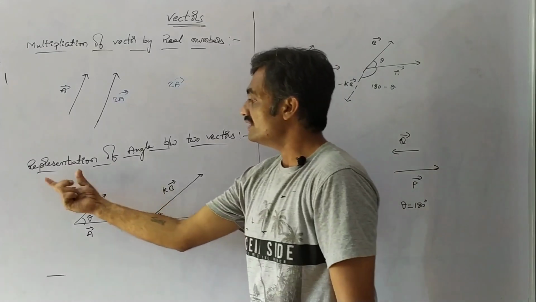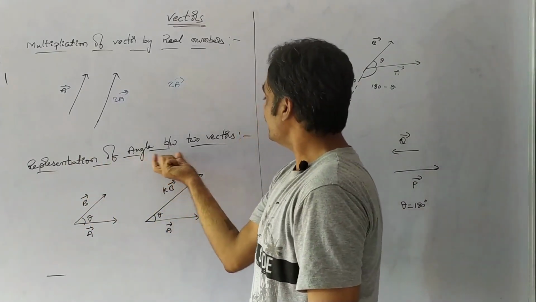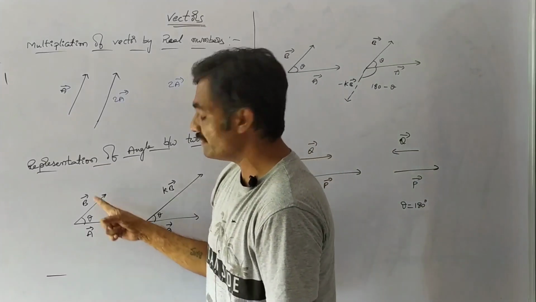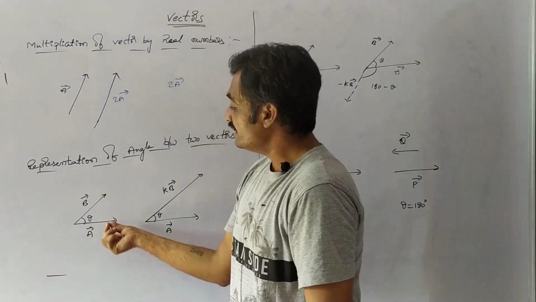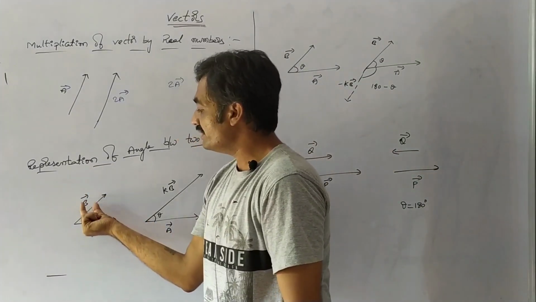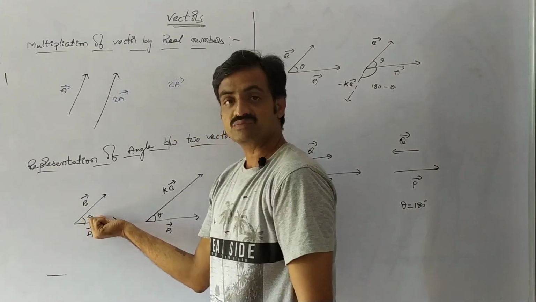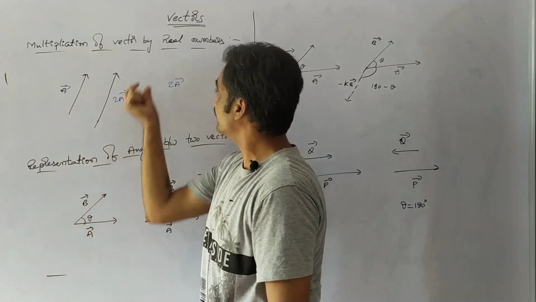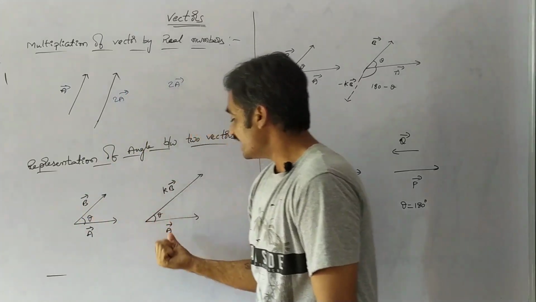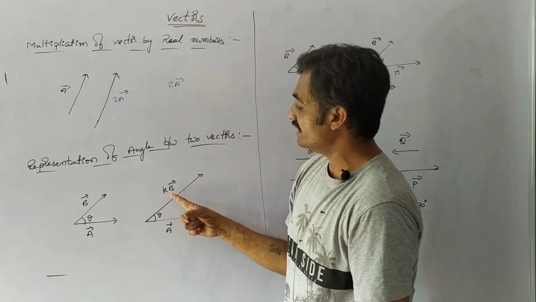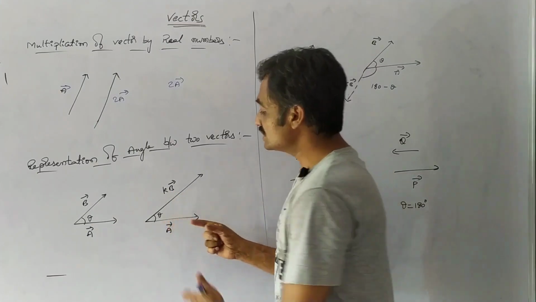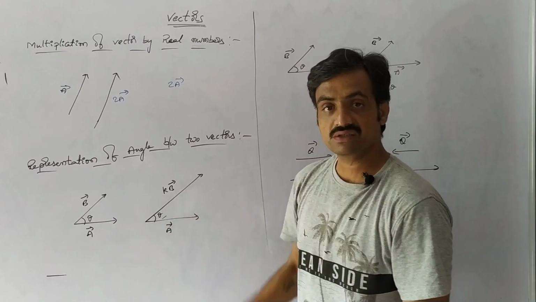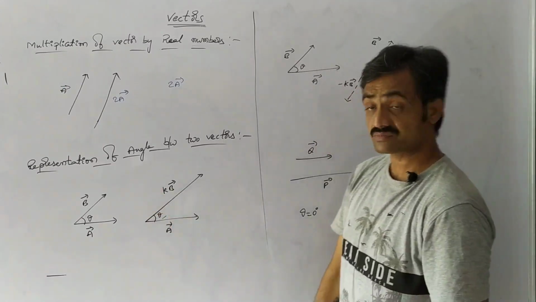Next, we are going to represent the angle between two vectors. Let us consider two vectors, A bar and B bar, and the angle between them is theta. If we multiply vector B bar by a positive real number k, then the angle between A bar and kB bar is also theta. As the magnitude changes, the angle between the two vectors does not change in this case.